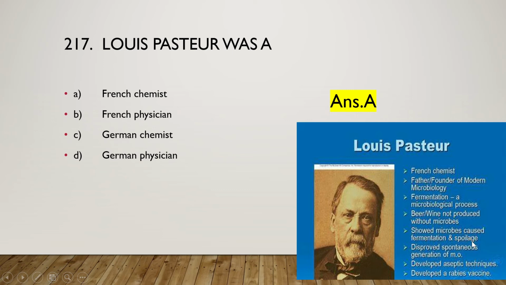He introduced the pasteurization process or technique, and he disproved the spontaneous generation theory of microorganisms or living cells. He developed aseptic techniques and developed a rabies vaccine. So these are the contributions of Louis Pasteur.